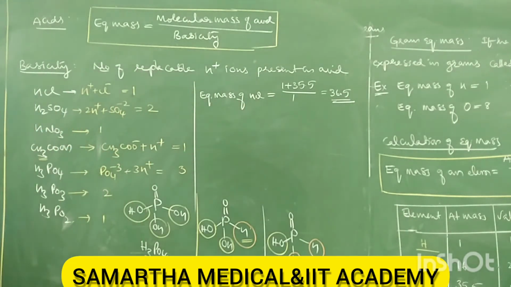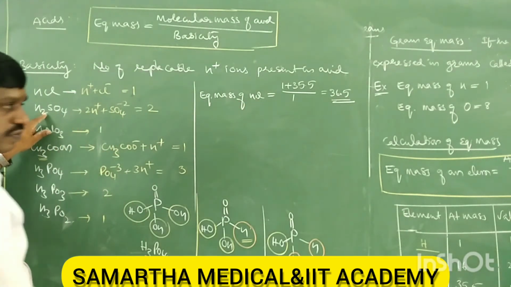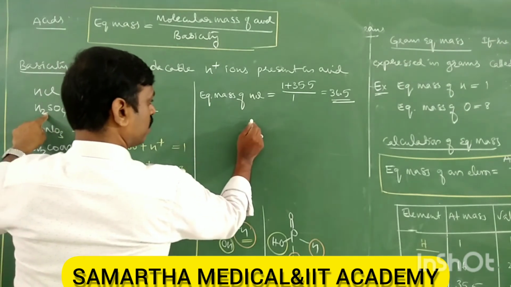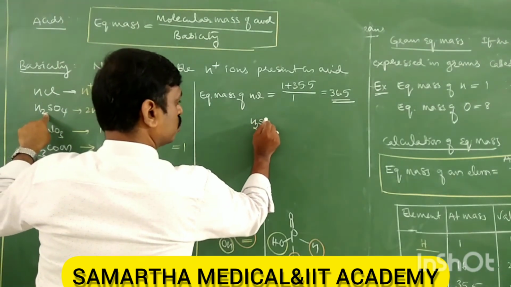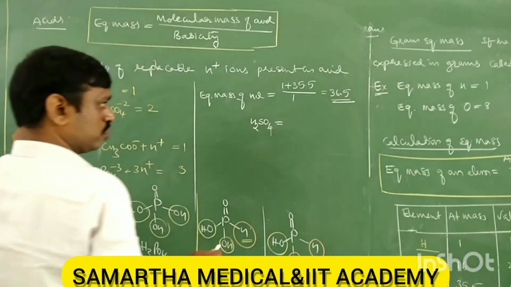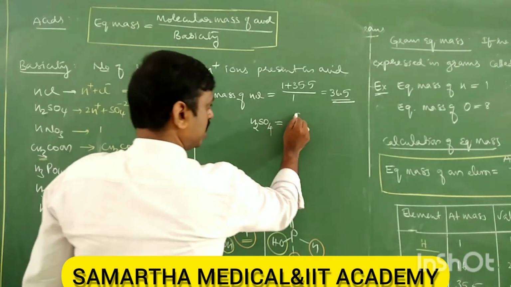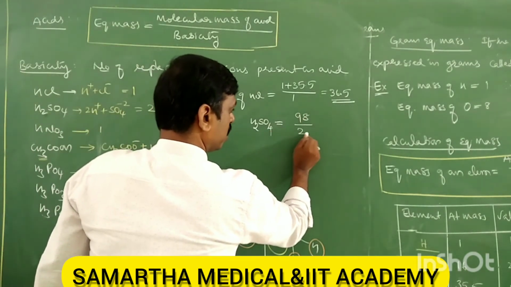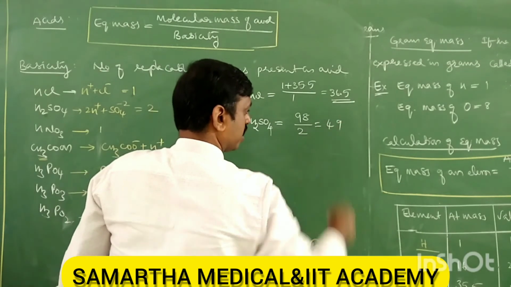Now the second one: the equivalent mass of sulfuric acid, H2SO4, is its molecular mass 98 divided by 2, which is 49.